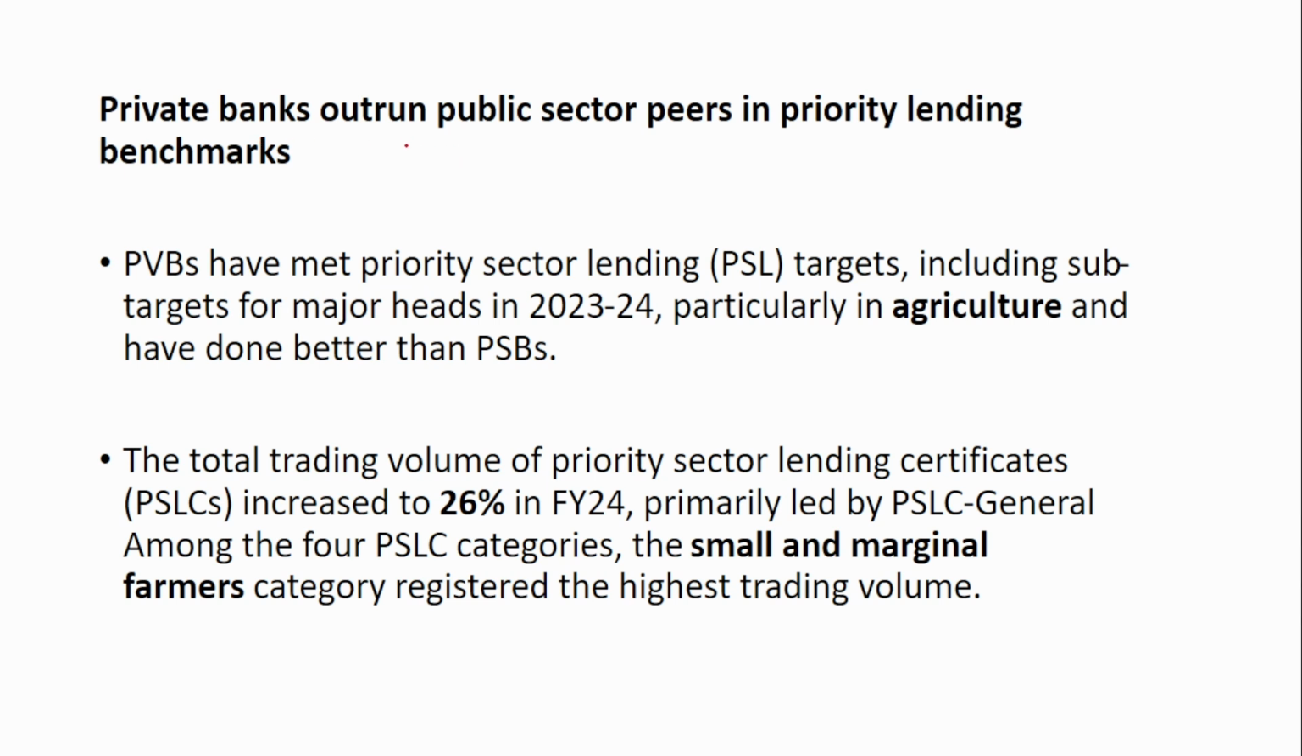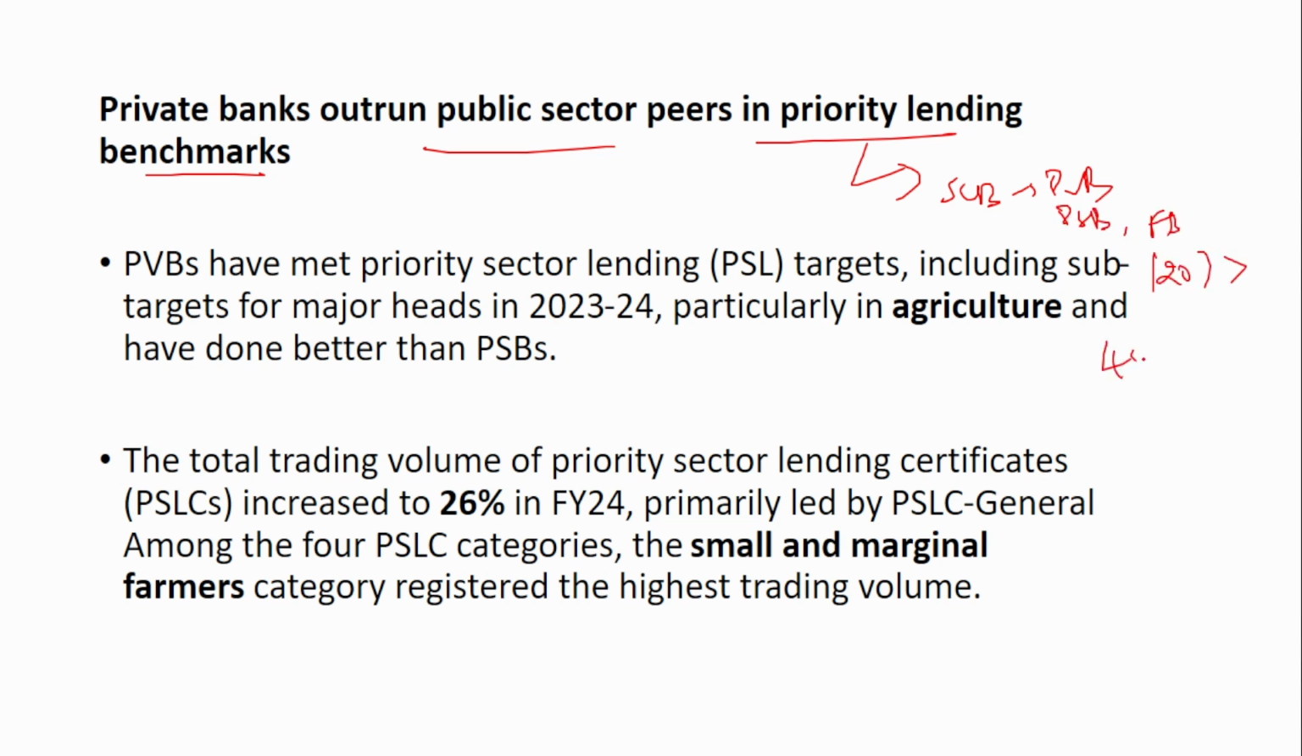Next, private banks outrun public sector peers in priority sector lending. We know that priority sector lending is a must. Scheduled commercial banks like private banks, public sector banks, and foreign banks having 20 branches or more have to achieve at least 40% of priority sector lending. It is a must. Say there is a bank A that has achieved more than 40%, but a bank B has achieved only 35%. So it is short by 5%, right?